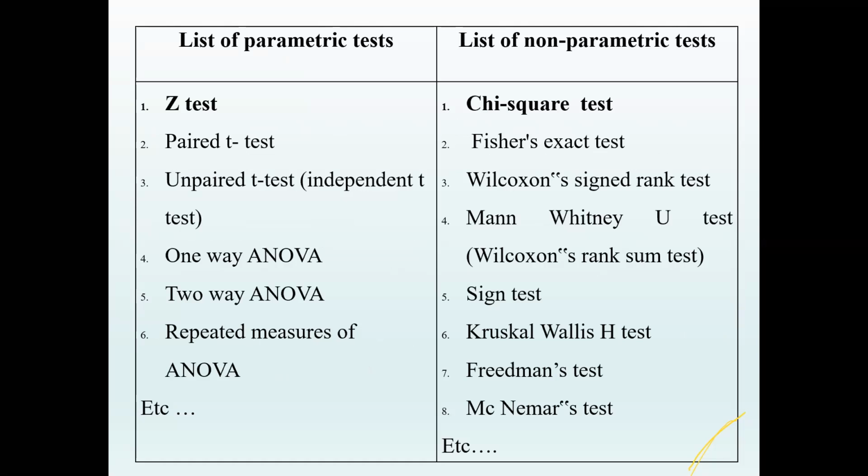So in the next class, most probably Anita will be discussing what these tests are about and what the different assumptions for each test are. And as I told you, the test statistic also is different. The calculation part is different for each of the tests. Then we have to compare it with the table value and then make the conclusion. So she'll be talking in detail about these tests in the next class.